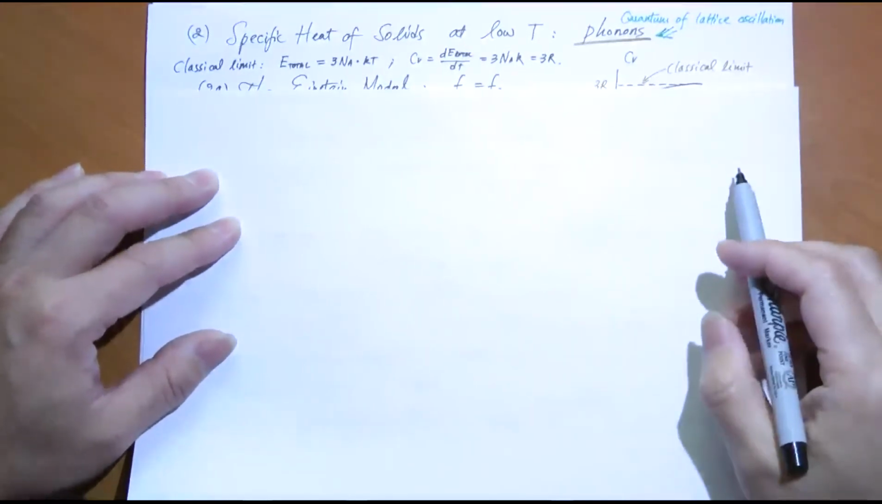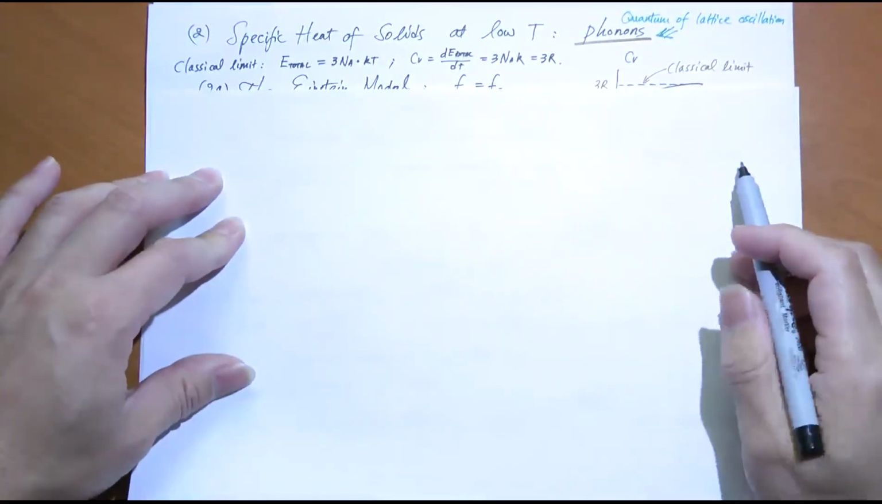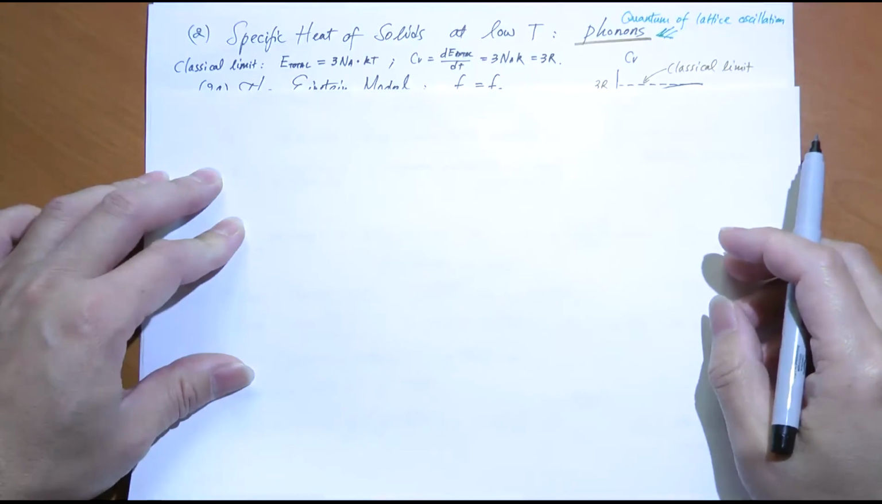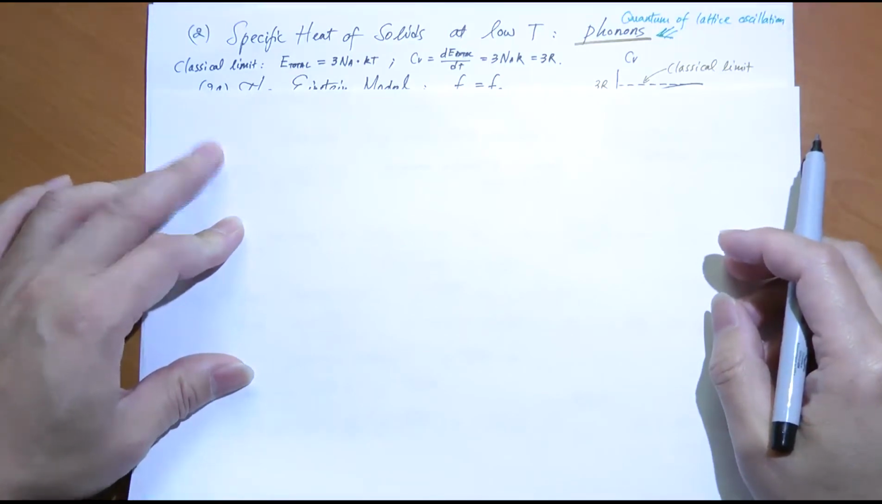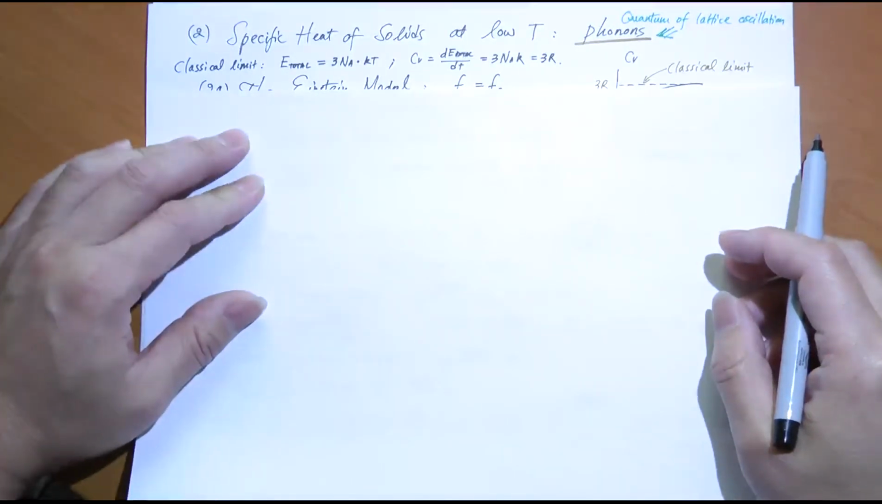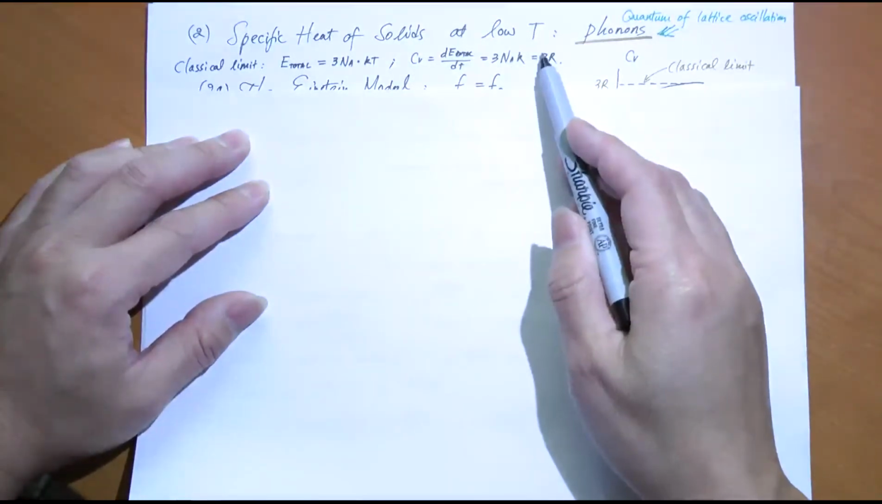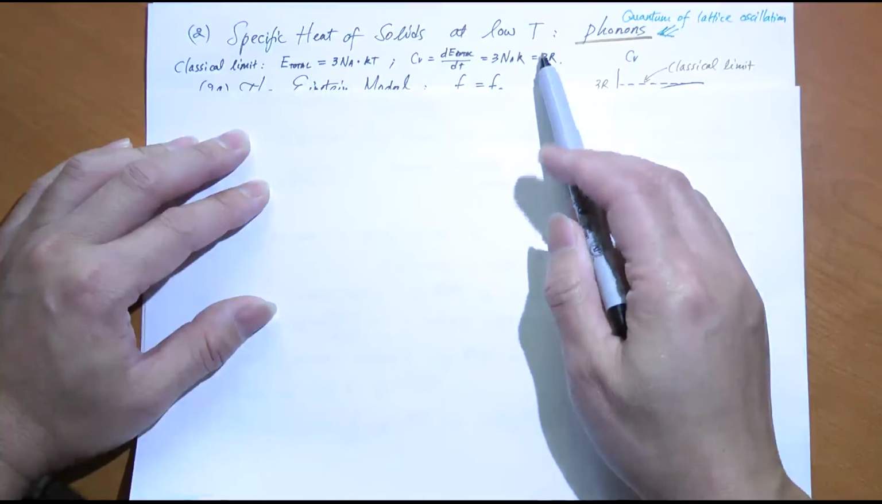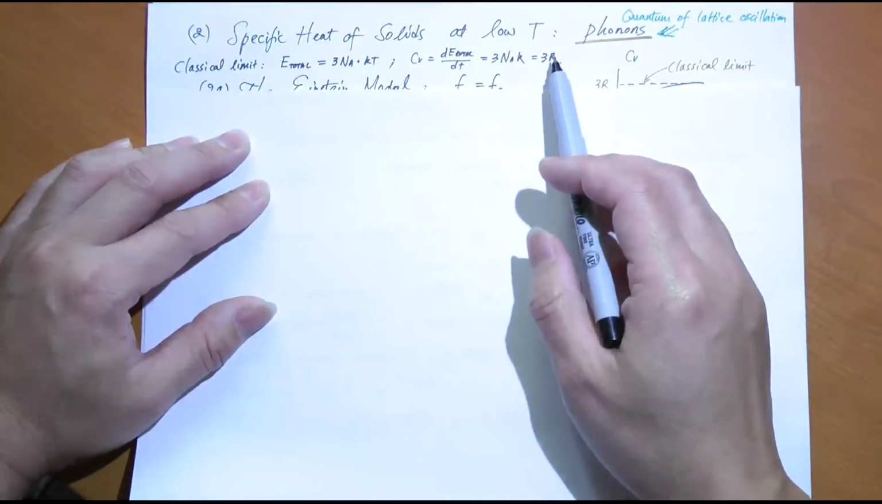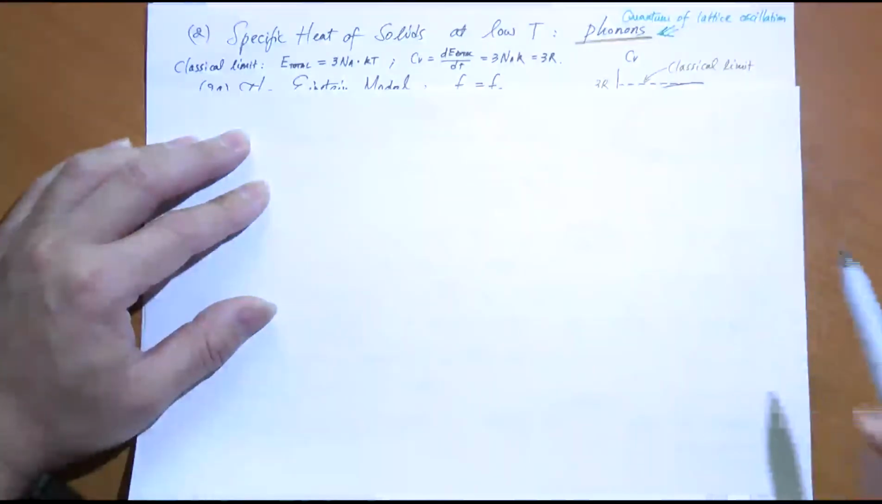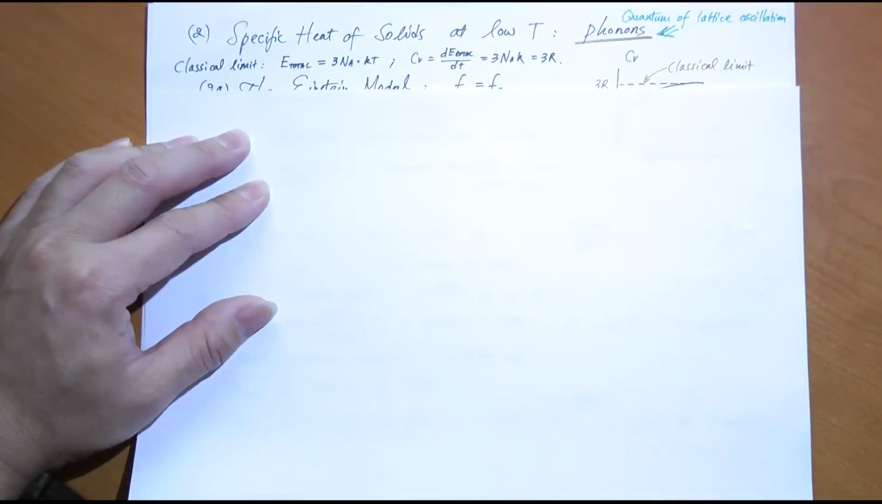The second example I want to talk about when it comes to the application of the Bose-Einstein statistics is the example of phonons. In particular, we're going to examine the specific heat of solids at low temperature. We're talking about metallic solids. In a metallic solid, we have free electrons going around, and we already know how to find the contribution of the free electrons to the specific heat.